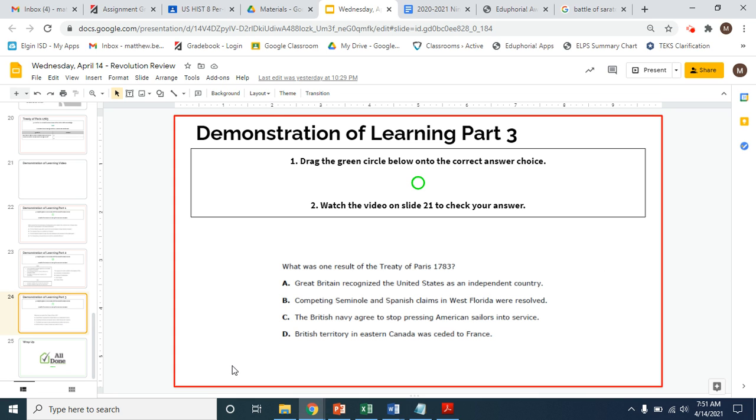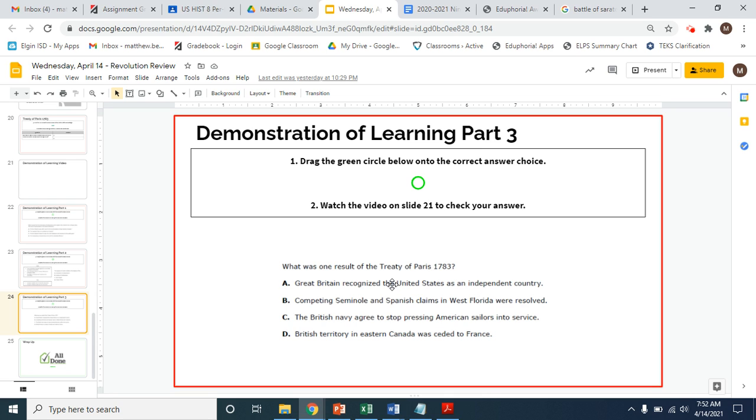And then lastly, what was one result of the Treaty of Paris, 1783? The correct answer would be A, right? So remember, the Treaty of Paris gave the United States two things. One, it gave them land. The other thing is that it gave the U.S.